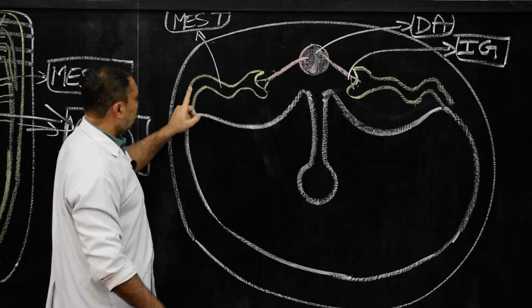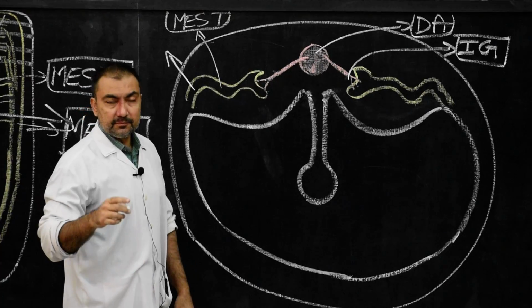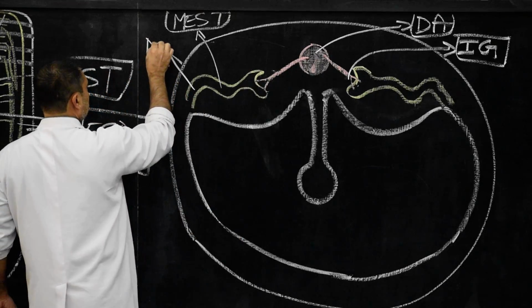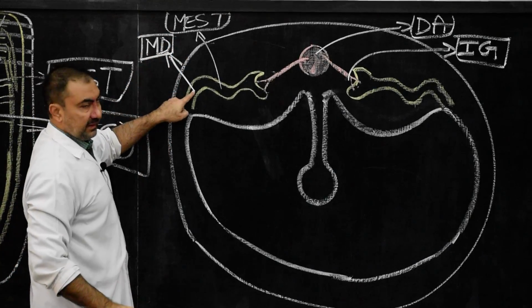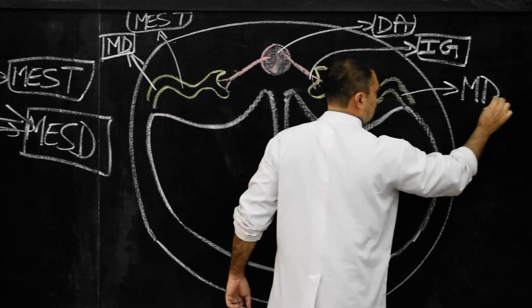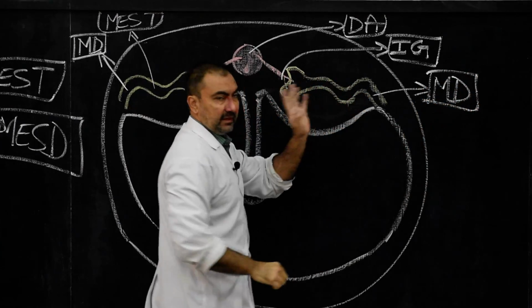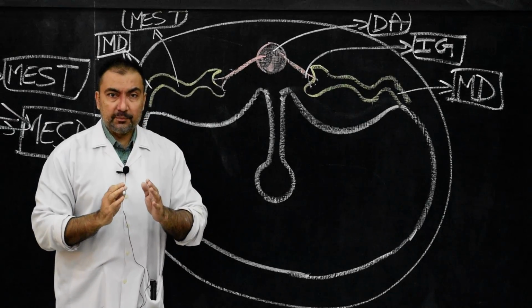Now what about the lateral end? The lateral end of these mesonephric tubules will form the mesonephric duct. This is the mesonephric duct. Over here also, this lateral end will form the mesonephric duct. This is how the mesonephric tubules will develop.